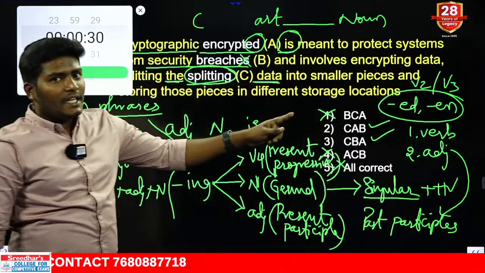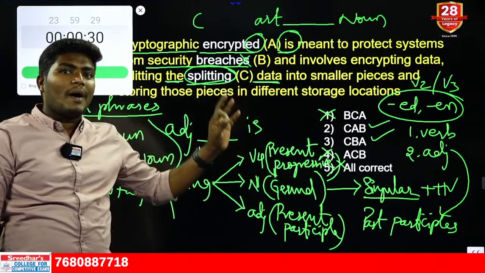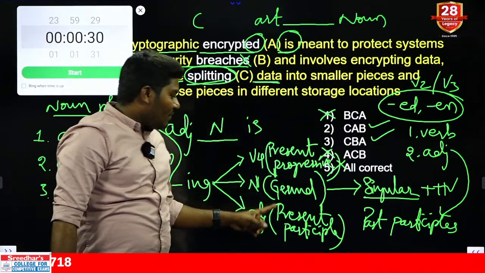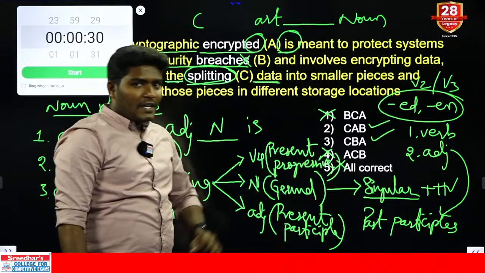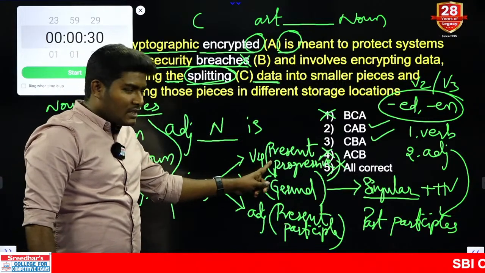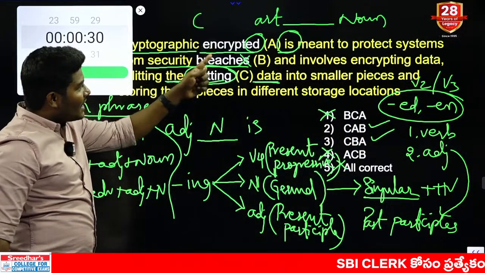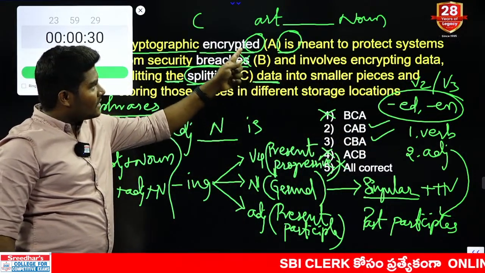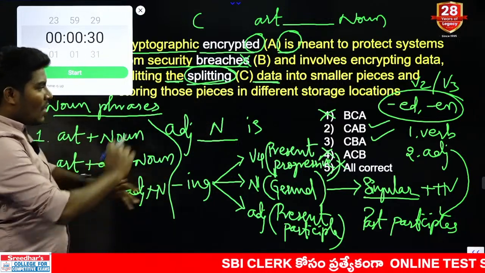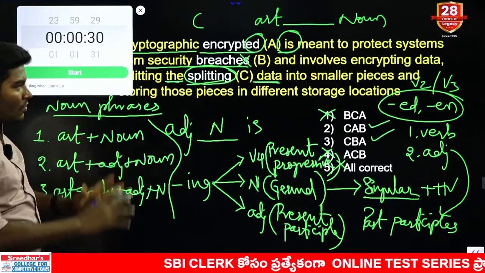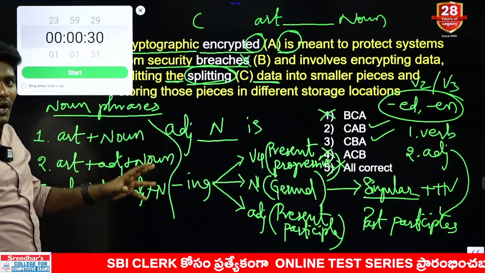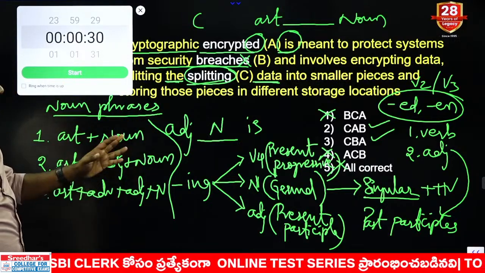In English, ed, en, if they function as adjective, they are called past participles. In ing, if it functions as adjective, that is called present participle. Ing also can function as a V4. These words also can function as V2 and V3. Now this is where encrypted data, in this case data is noun, encrypted is adjective. So this is all the combination of simple rules. So in short, if at all we have to condense these rules, very simple.